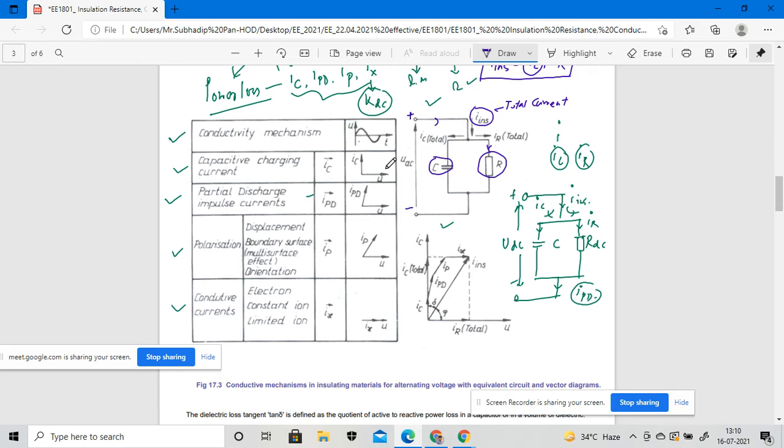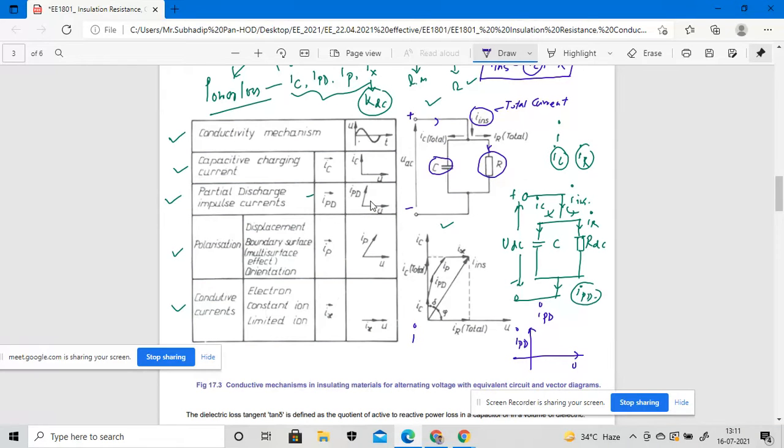It should be like this, right? In case of a partial discharge impulse current, which will be defined as I of PD, the vector representation should be like this. We are putting the voltage on this axis, and we are putting the I of PD on this axis. So this will be my vector representation.